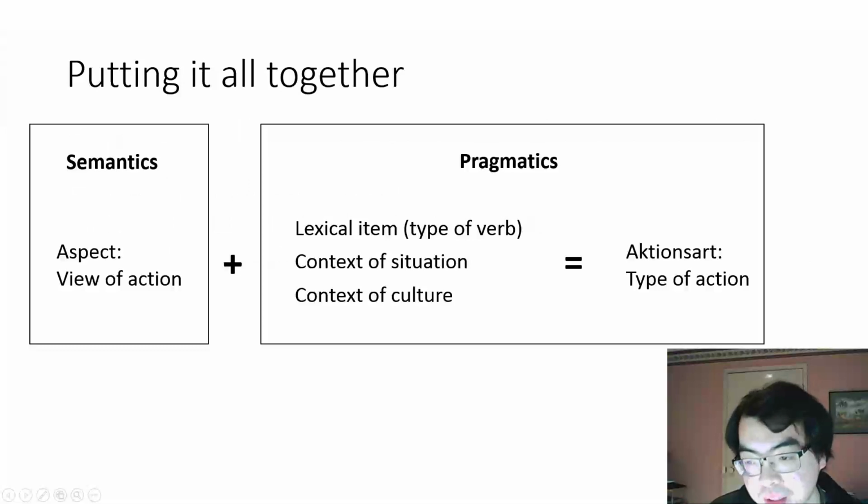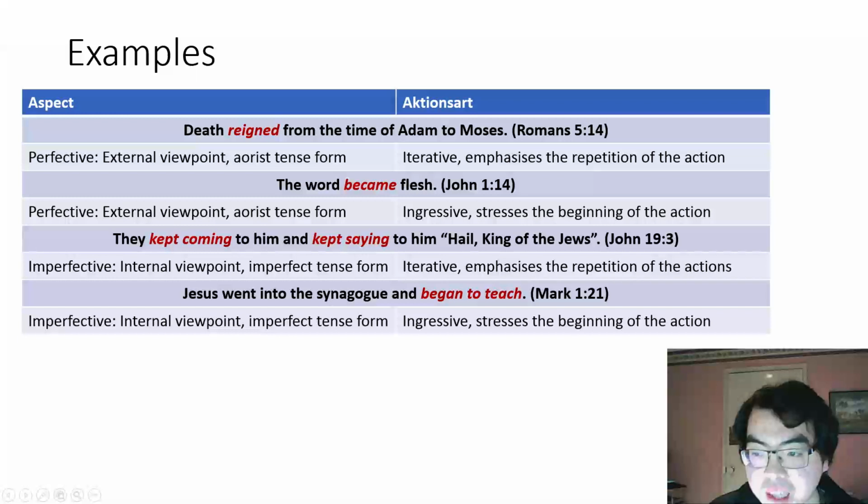So now, to recap and put everything together, we start off with the verb and its tense form, which will indicate its aspect, how the action is viewed, either perfective or imperfective. This is a semantic value. We then add the lexical item, which is the type of verb, and the context of situation and context of culture, which then produces the action sat, the type of action. These are pragmatic values. Now lastly, a couple more examples.